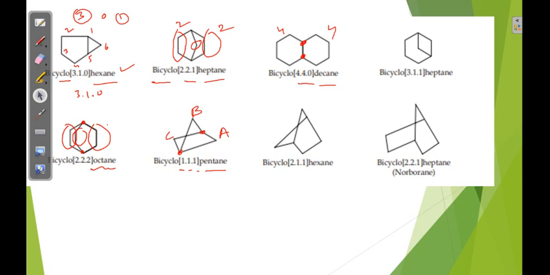These are the 2 carbons, here 1 carbon, here also 1 carbon. 2.1.1 hexane. Here 2 carbons, 2 carbons, 1 carbon. Total heptane. So this is also known as norbornane. Norbornane is the common name.